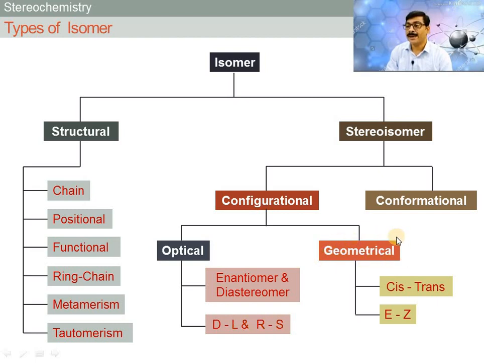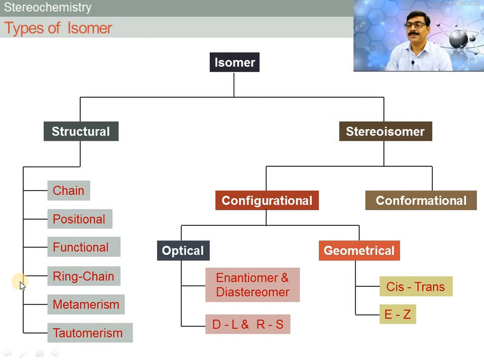Friends, geometrical isomer depends on rotation around the carbon double bond, and on this basis they are classified into 2 types: cis and trans isomers, and E and Z isomers. So these are the classification of isomers.